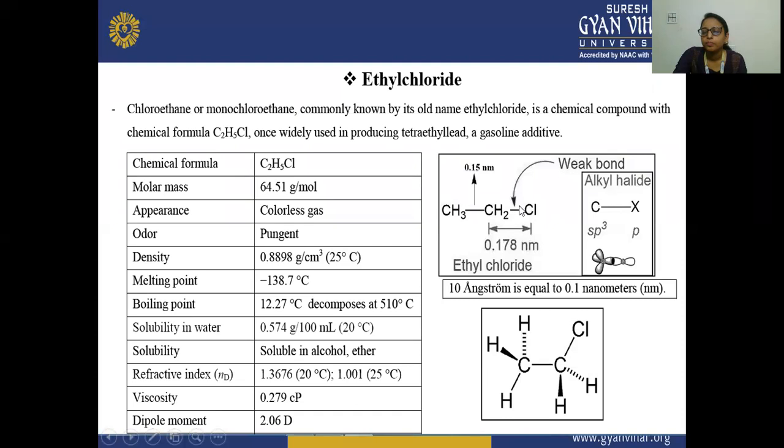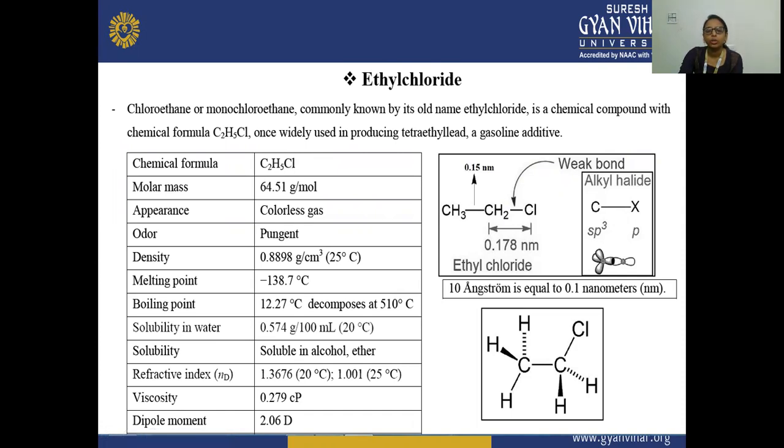In this alkyl halide, this carbon is an sp3 hybridized carbon atom, and this X is a p orbital, so the overlapping is like this. 10 angstrom is equal to 0.1 nanometer, so if you want to convert nanometer into angstrom, you can do it accordingly.